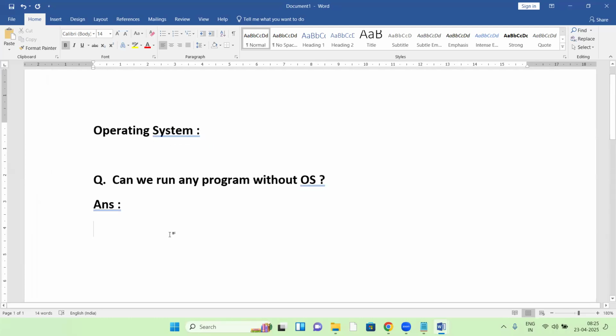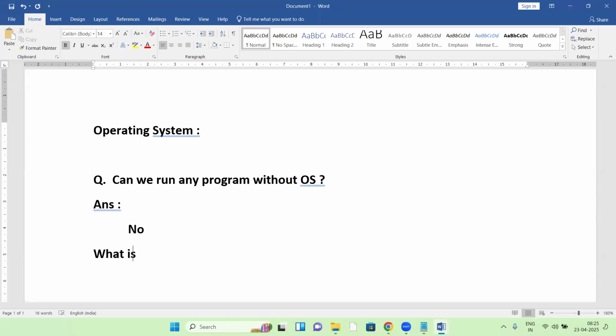Very simple question. The answer is no. Good. If there is no OS, there is no computer, first of all. So an OS is compulsory.